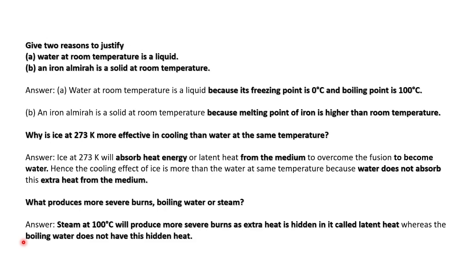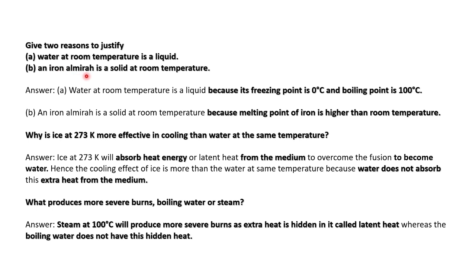Then, give two reasons to justify that water at room temperature is liquid. Water at room temperature is liquid because its freezing point is 0 degrees Celsius and boiling point is 100 degrees Celsius, and room temperature is about 29 degrees Celsius. On a summer day it will be about 30-32. So it is between 0 degrees, the freezing point, and 100 degrees, the boiling point. Room temperature is about 29 degrees Celsius, so it is in the liquid state. Understood?